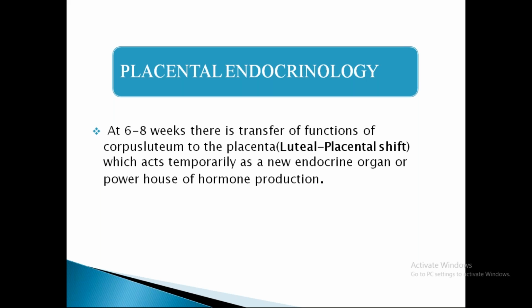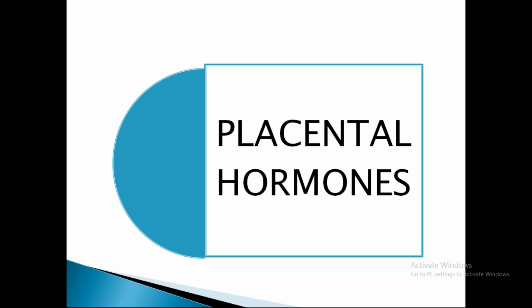Up to 6 to 8 weeks before placental development, the luteal cells of the corpus luteum secrete the progesterone which maintains the pregnancy. Later the placenta takes up this function, and it's a temporary organ, as you all know.